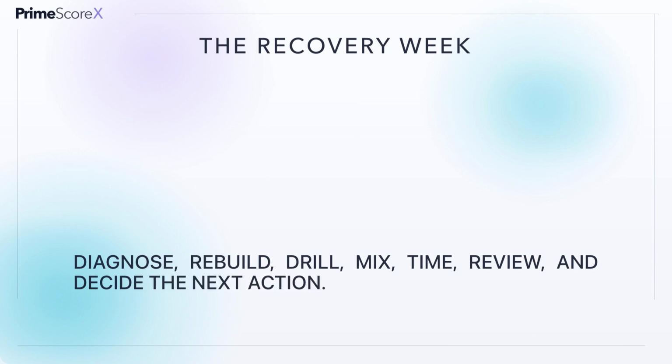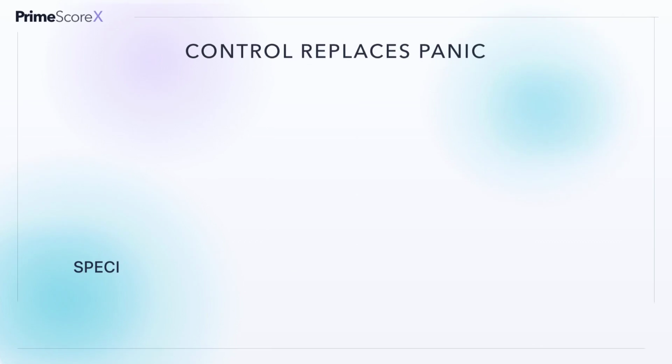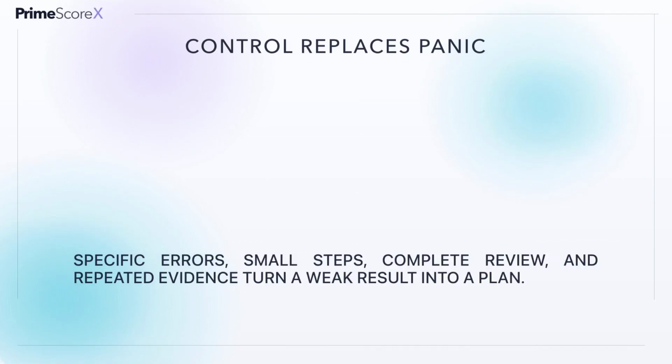Use a 7-step recovery week. Day 1, classify errors. Day 2, rebuild the key prerequisite. Day 3, study a worked method. Day 4, complete guided and independent questions. Day 5, mix the skill with familiar material. Day 6, complete a timed mini-test. Day 7, review the evidence and decide whether to repeat, advance, or schedule another readiness check. The sequence creates movement without hiding the weakness.